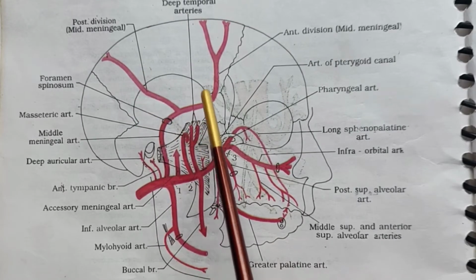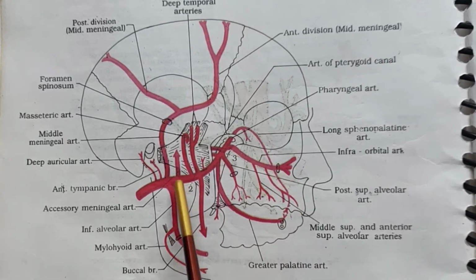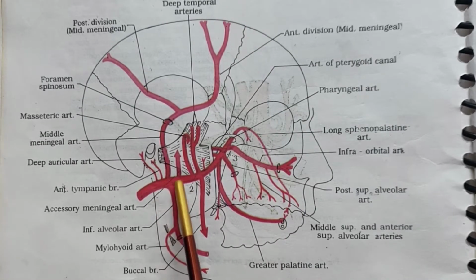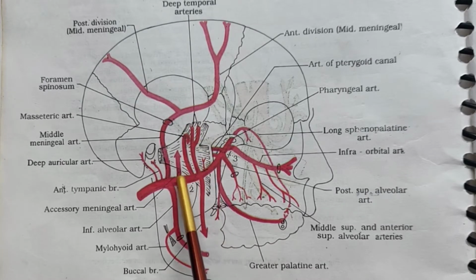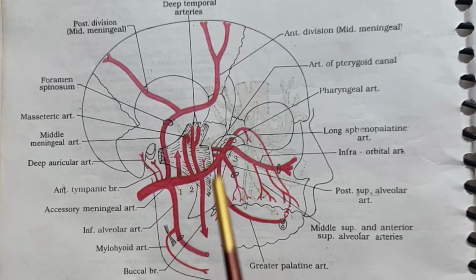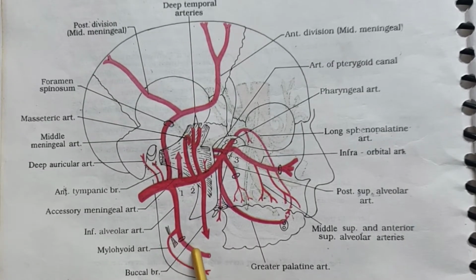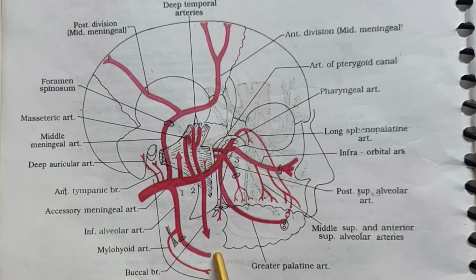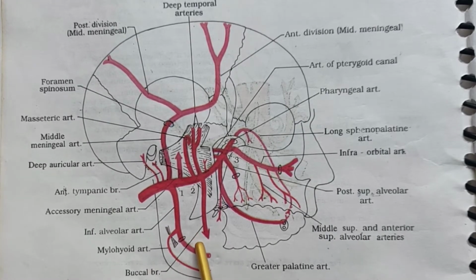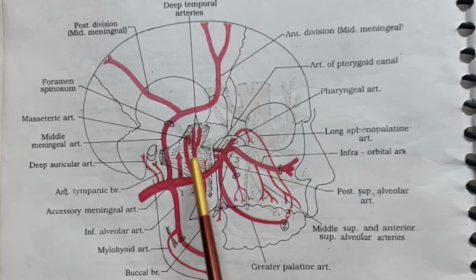This frontal division, or the anterior division, is related to the pterion. The accessory meningeal artery enters into the cranium through foramen ovale. Along with the cranial cavity, it also supplies the infratemporal fossa. The inferior alveolar artery enters the mandibular canal through the mandibular foramen. It is accompanied by the inferior alveolar nerve, and before entering this canal, it gives one mylohyoid branch.